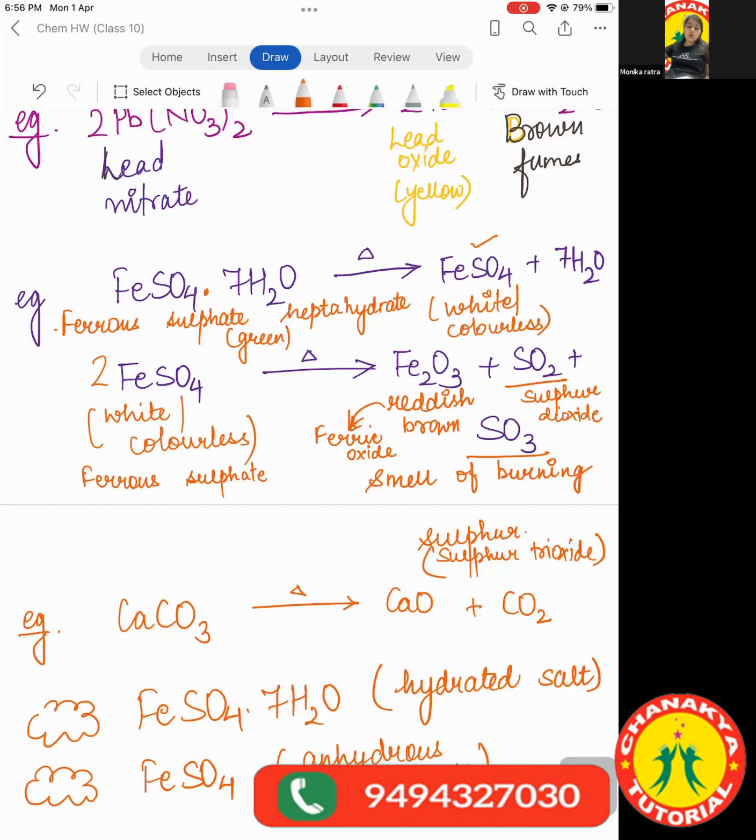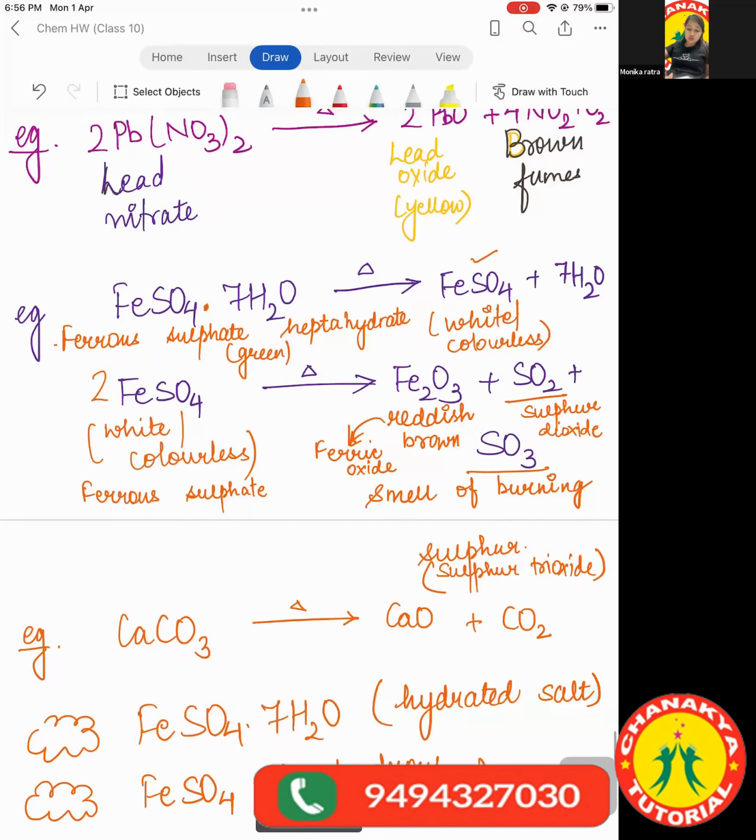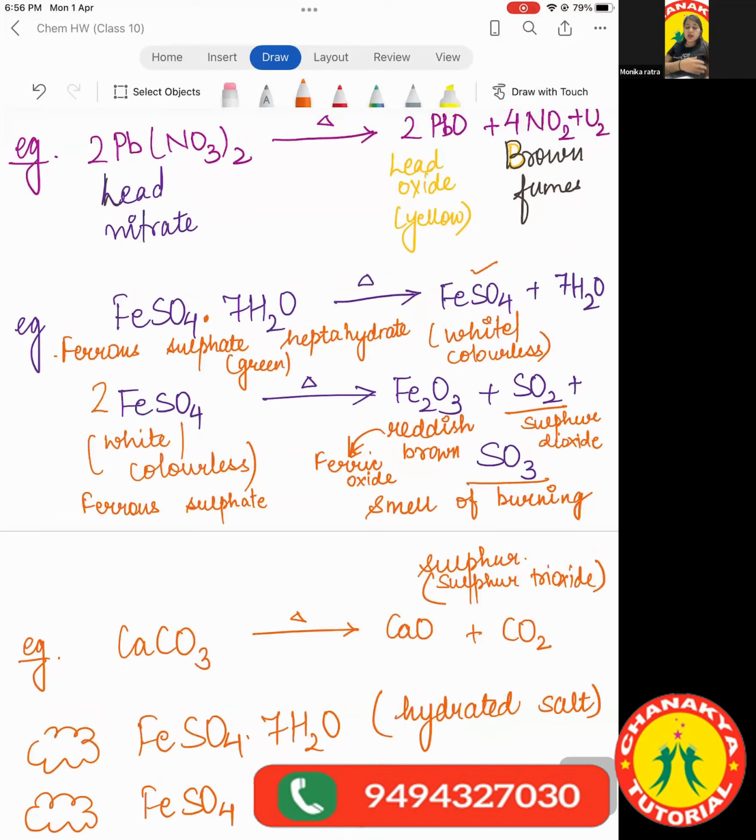Clear, everyone? Any doubts in these equations which I have written? No, ma'am. So today I have told you about the combination reaction. And decomposition has three parts, but out of these three, we have discussed only thermal decomposition reaction.